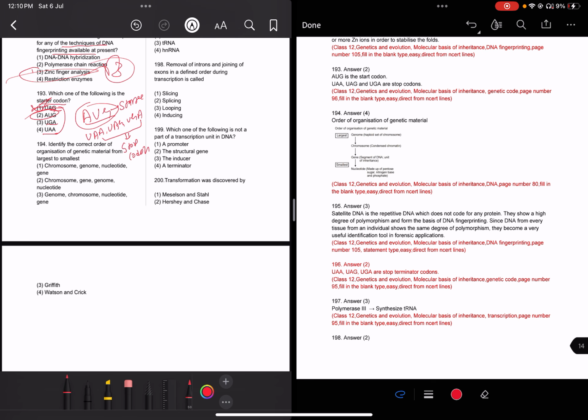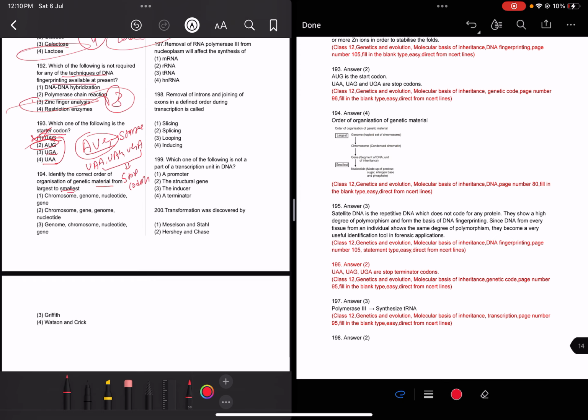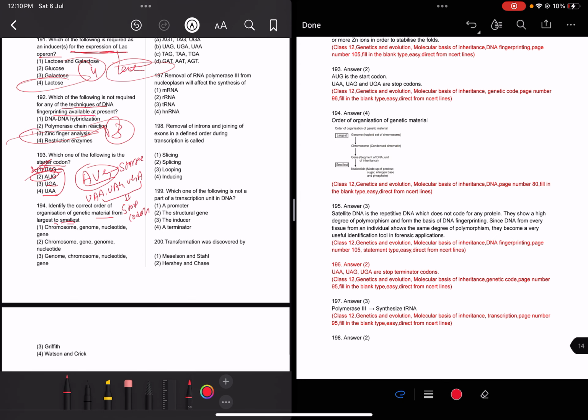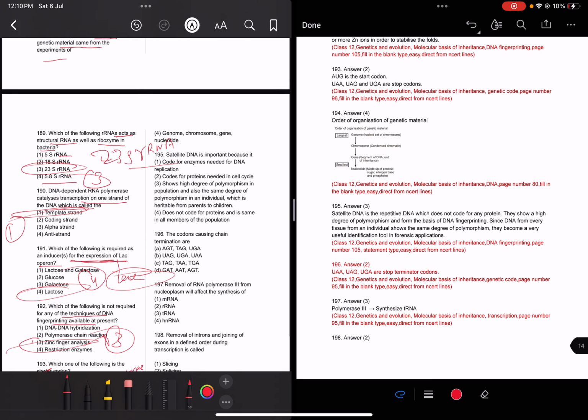194. Identify the correct order. Genome is the largest, so from largest to smallest, genome comes first.